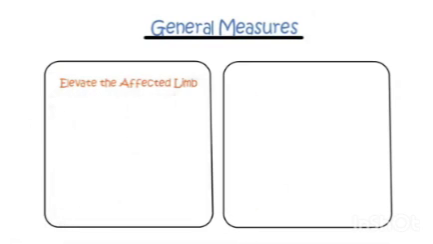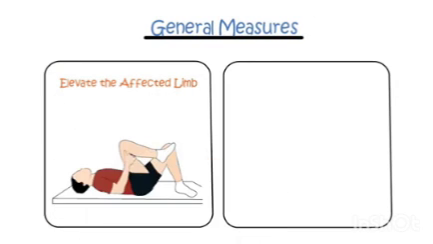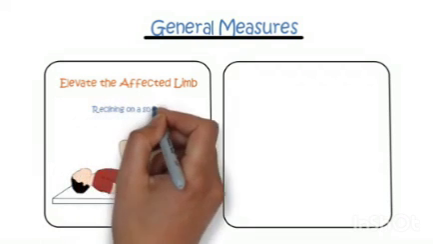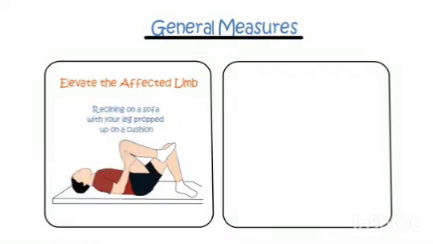Treatment for gout. General measures. Elevate the affected limb. If possible, raise the affected limb, usually a leg, to reduce swelling. A simple way to do this is by reclining on a sofa with your leg propped up on a cushion.